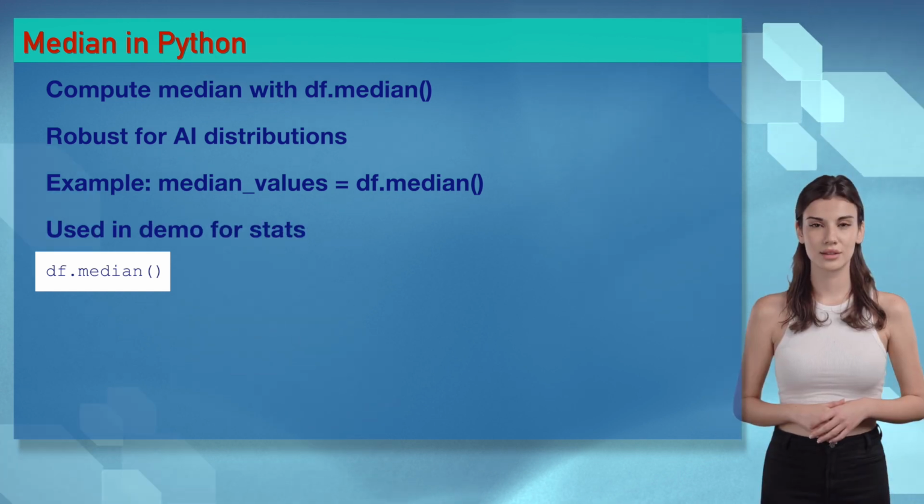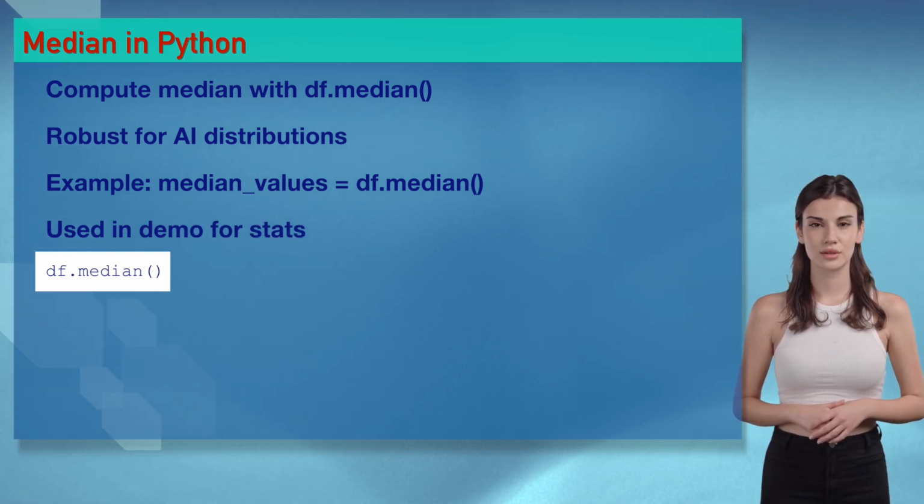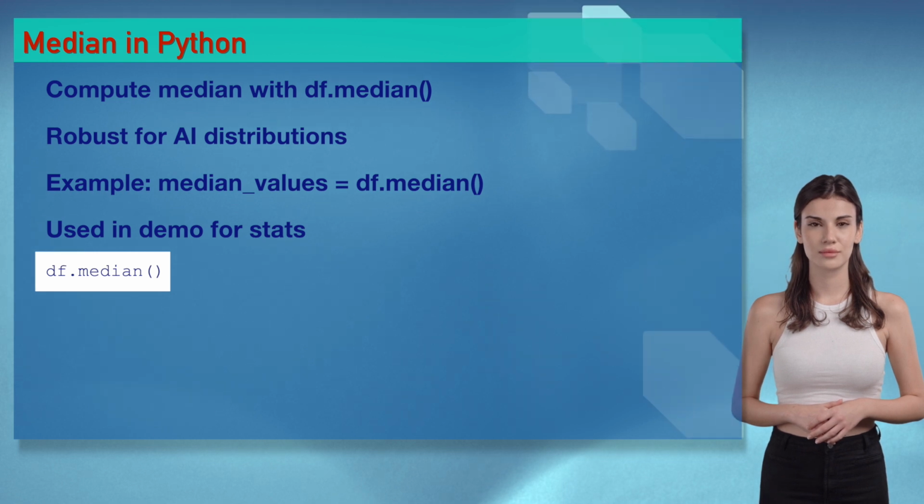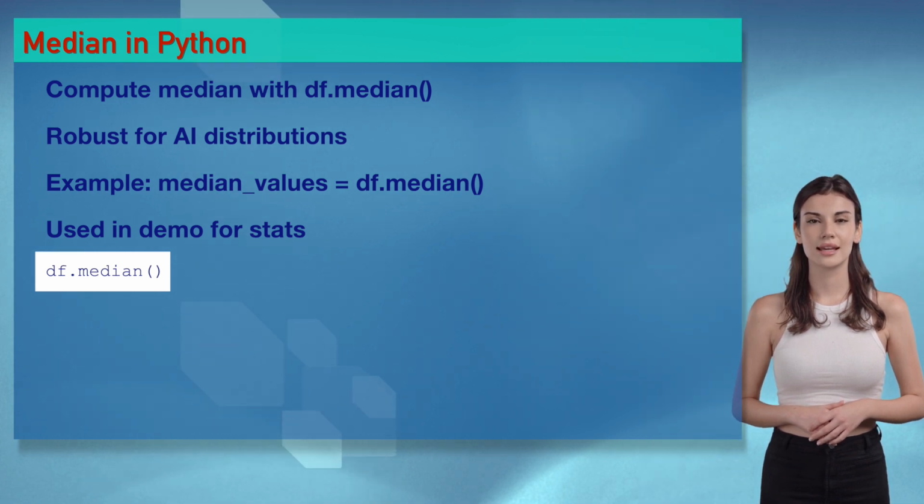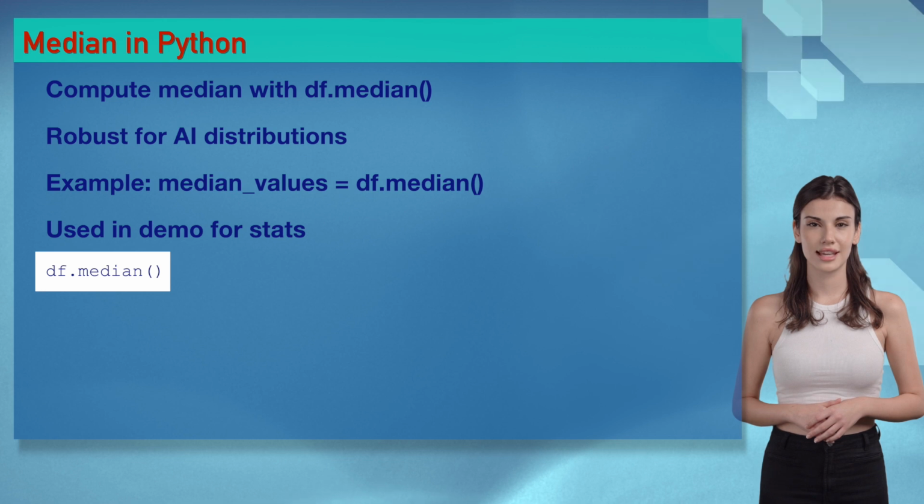You're finding my heart, Ethan. Wizards, median provides a robust center for AI data. Try it in our demo. It's like pinpointing data with passion.